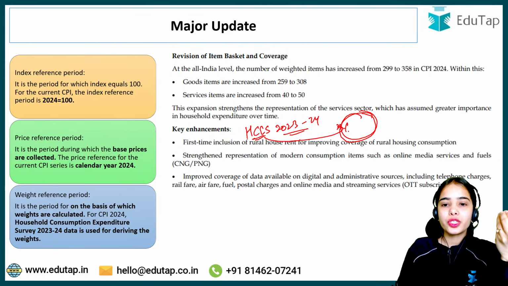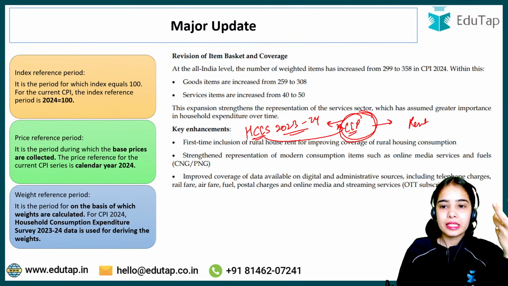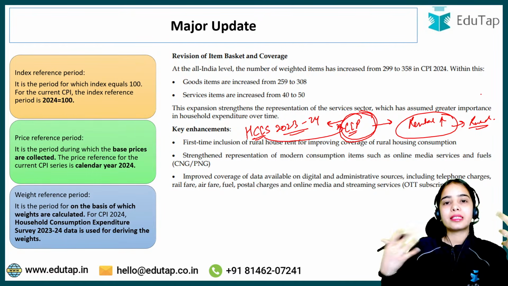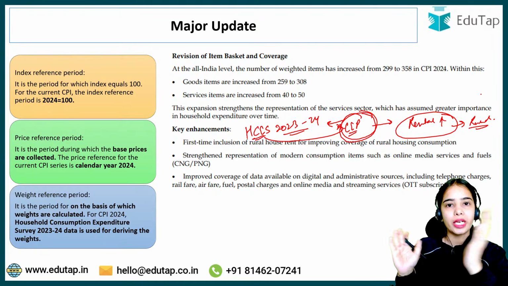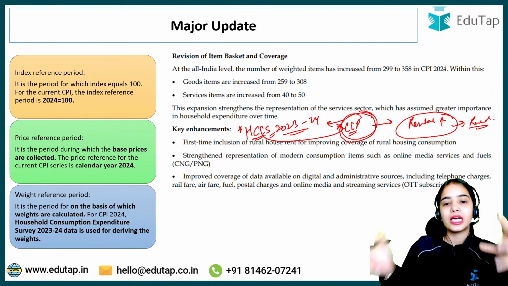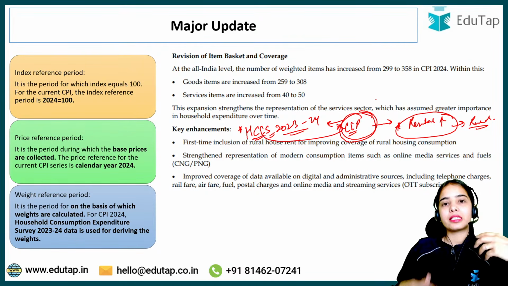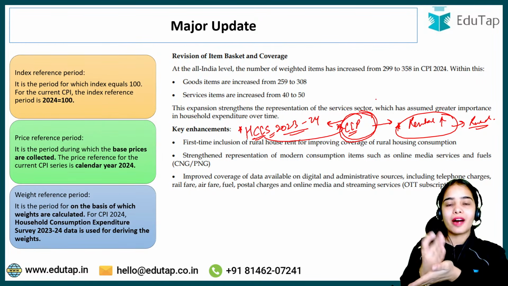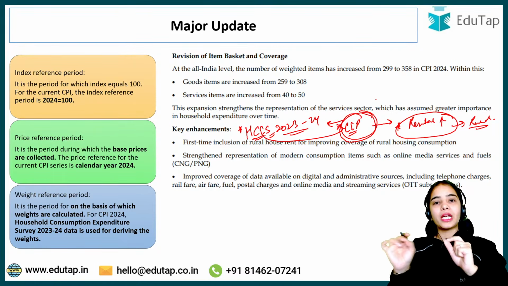As per the consumption expenditure pattern of 2023-24, it has been identified that the rental base is increasing in the rural areas. The rental market in the rural areas has expanded significantly. This household consumption expenditure survey has collected data through surveys in the rural and urban areas, including the rent that people are paying in the rural areas. So now we have the data for rent in the rural areas.